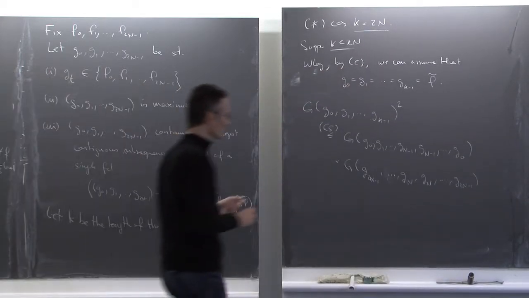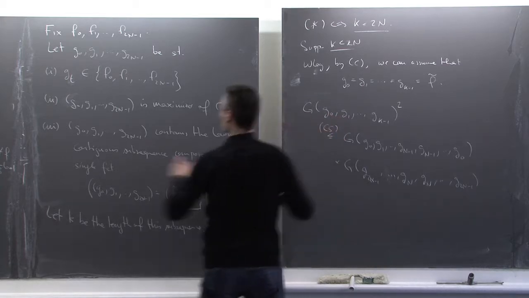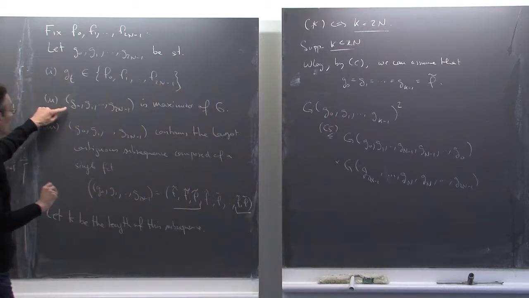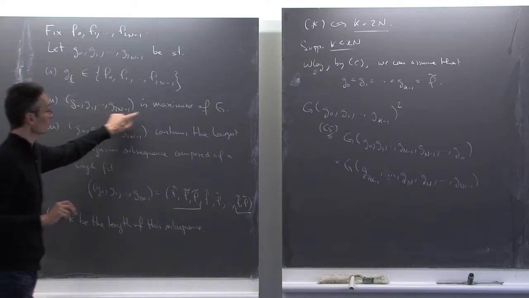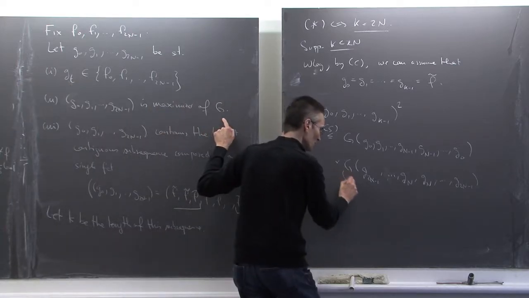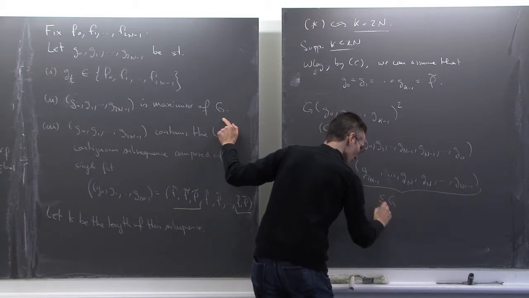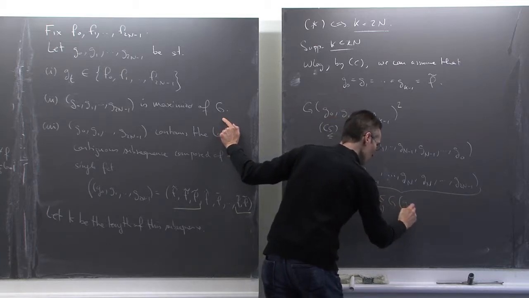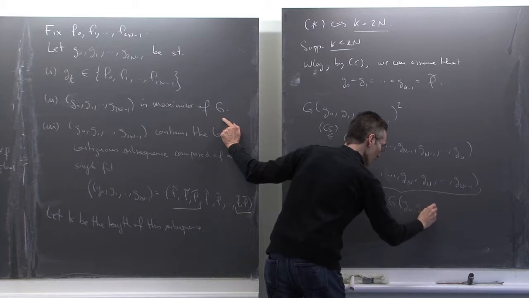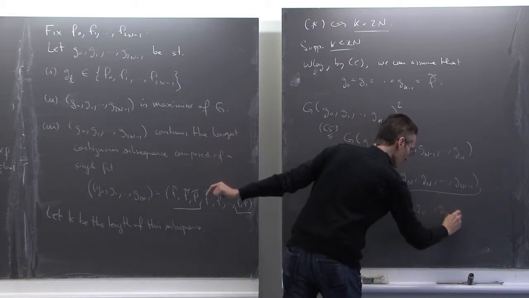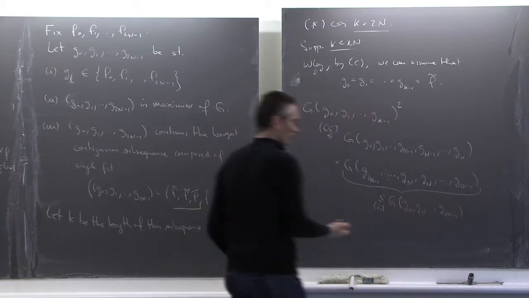It's just Cauchy-Schwarz. And now I'm using the fact that by 2, this sequence G0, G1, ..., G_{2n minus 1} is a maximizer of G. So this quantity which I have here is certainly smaller than G of G0, G1, ..., G_{2n minus 1}, because this is the largest value I can get.